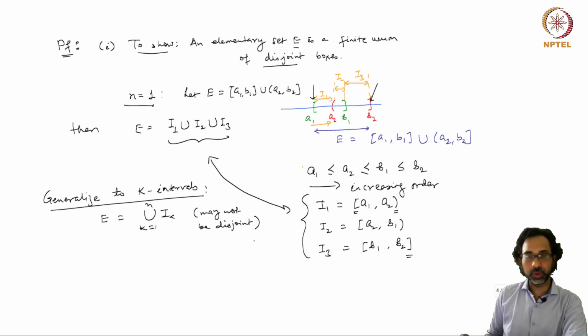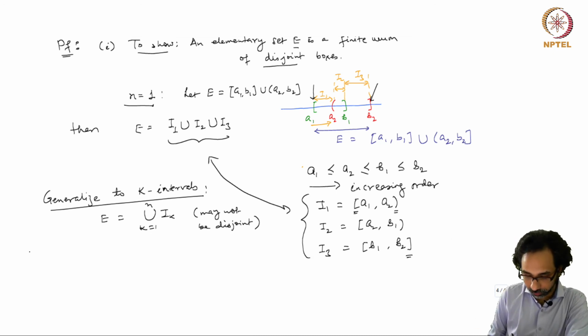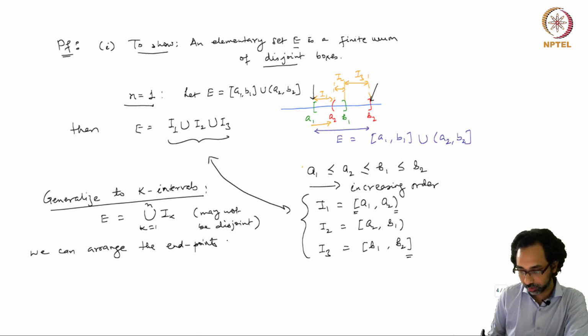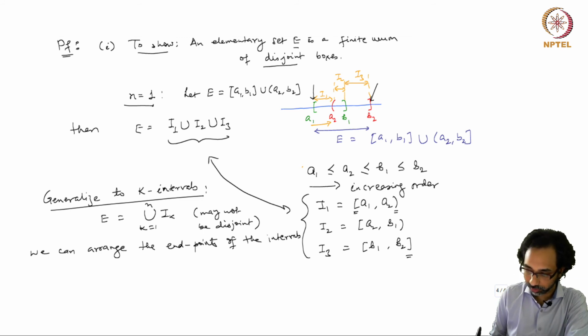So this union may not be a disjoint union, but again we can arrange the endpoints of the intervals Ik. So we will have 2k endpoints.